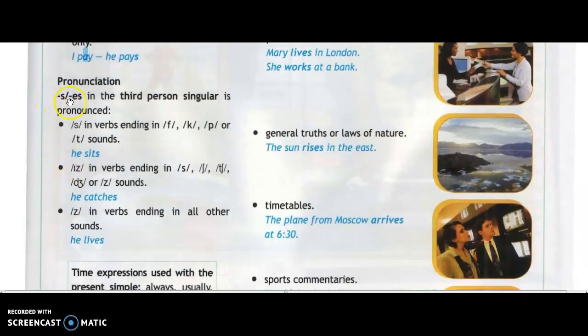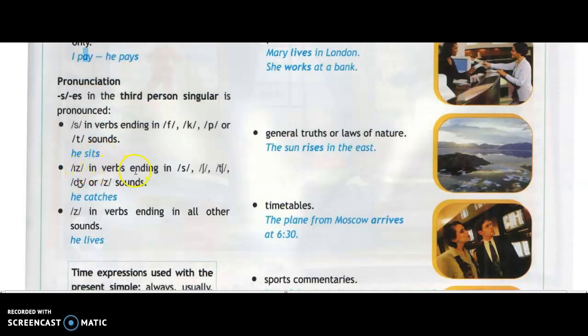Okay. In the pronunciation, you'll put s or es in the third person singular, and that will be pronounced in a different way. For example, is, it will be pronounced z, and that will be pronounced z. Okay, is z. All right. Now, verbs ending with f or k or p sounds or t sounds, it will take s, and that will become s sound.